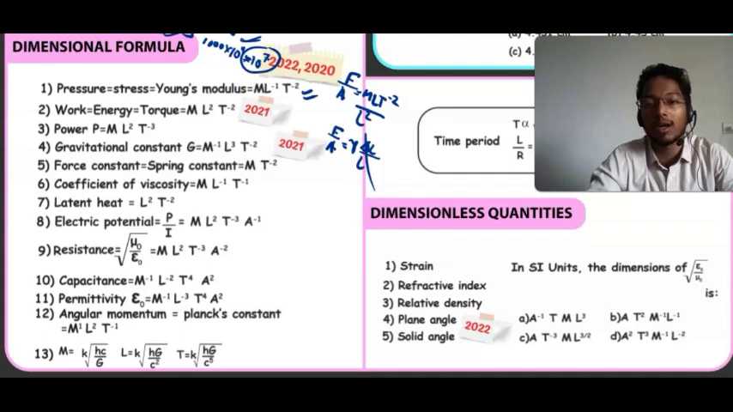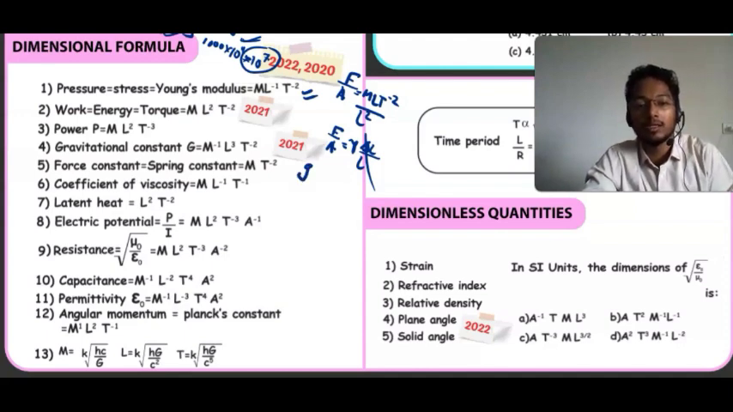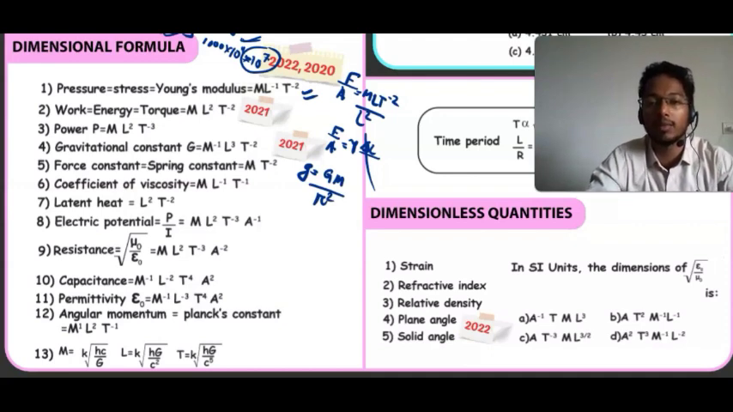Then power, we know that it is work upon time. So take the dimension of work and divide by time. Then gravitational constant: we know that the gravitational acceleration equals GM upon r square. Take the r square and M to the left hand side, then you can find the unit and dimension of the gravitational constant. Nothing much, but you need to know the formula also. For this you need to be adequate in each and every chapter.